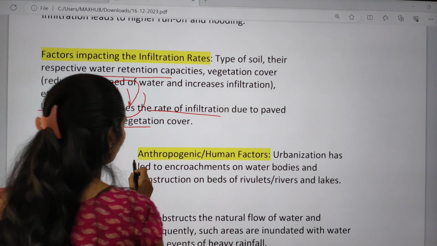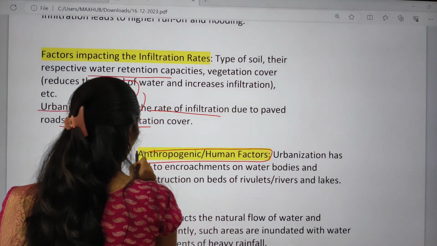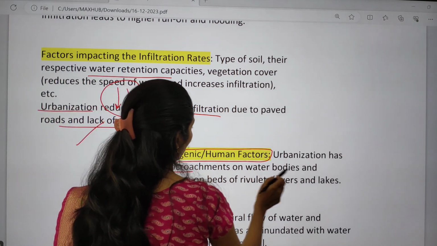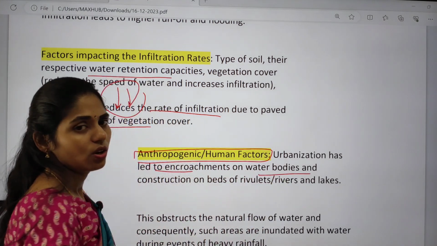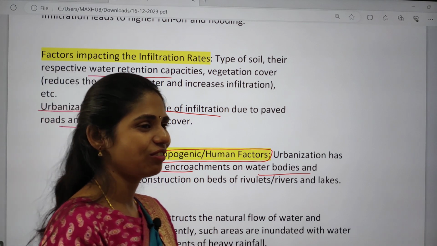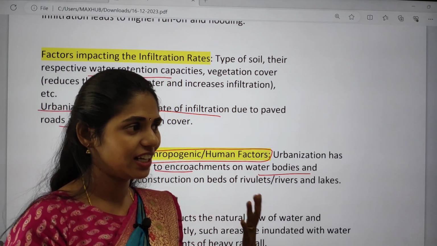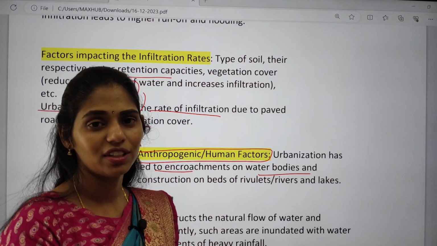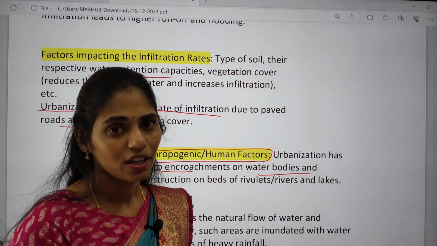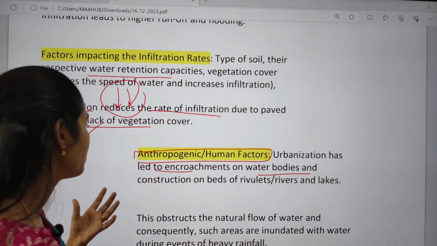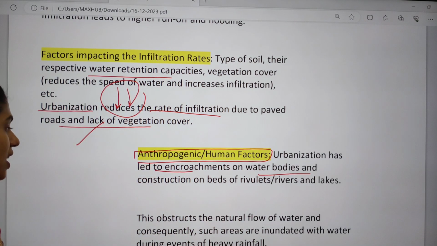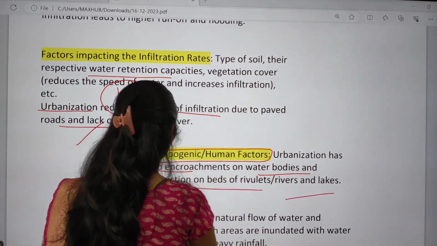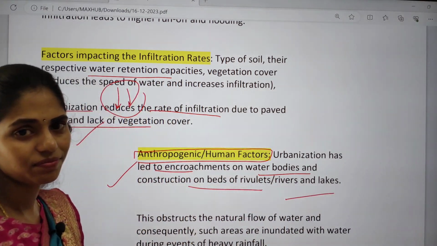And next one is anthropogenic or human factors. Urbanization has led to encroachments on water bodies. Okay, so overnight, within 1 week, if you have seen a lake today, after 1 week to 10 days you can't see the lake, the land will be leveled. Because of this encroachment on water bodies and construction on the beds of rivers, rivulets and lakes, this is one important reason.